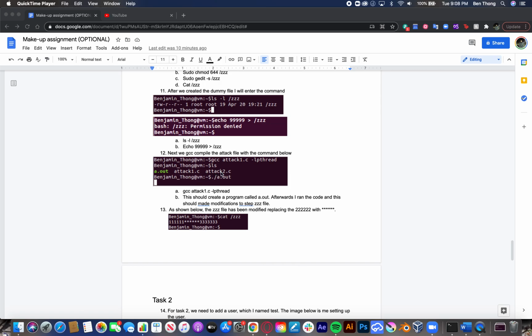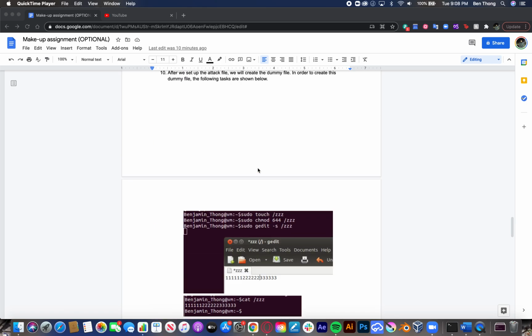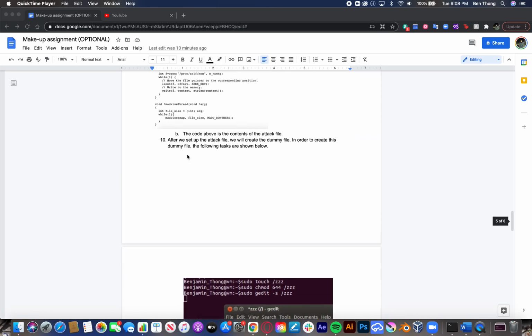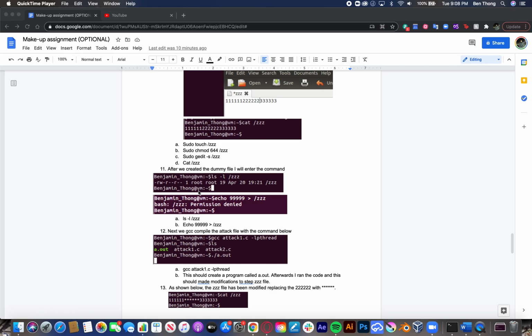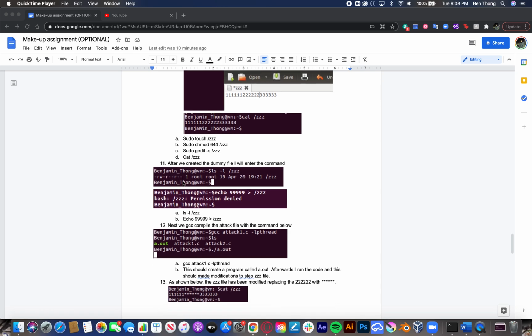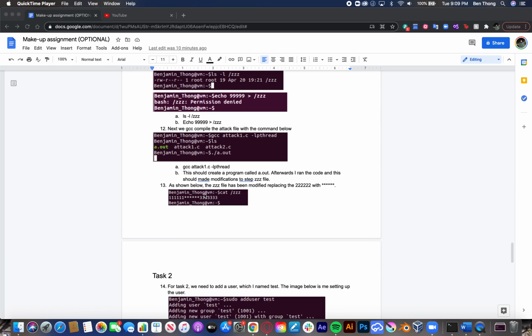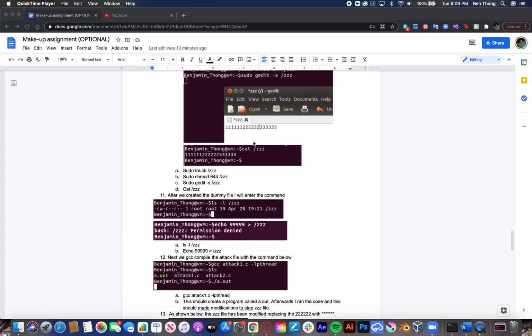As you can see, this is for task 2, but first I used gcc attack.c -lpthread because I have pthreads in here, which is one of the important pieces of this lab, because that's how you read and write the actual programs. As you can see, this was successful because I was able to run this program, and it changed the actual contents of the file. So I went from this to this.